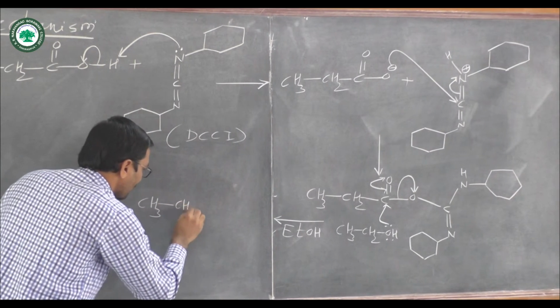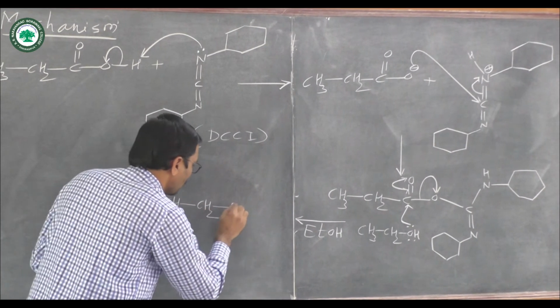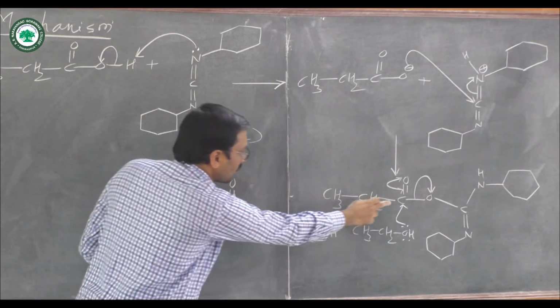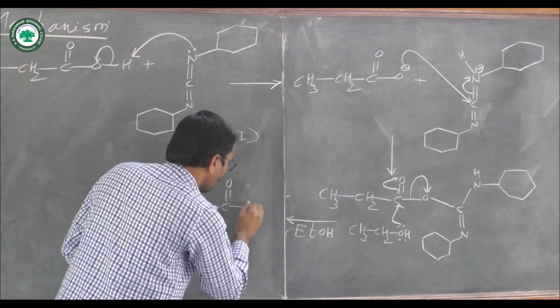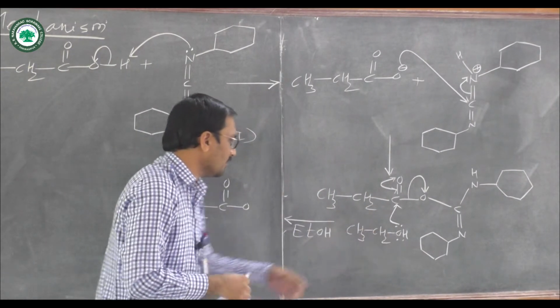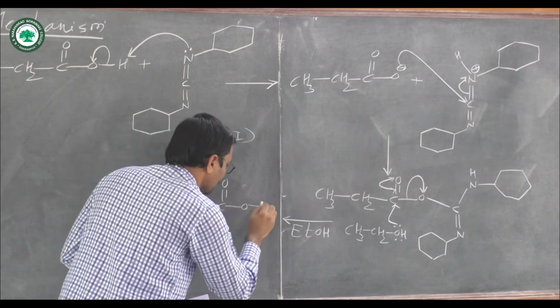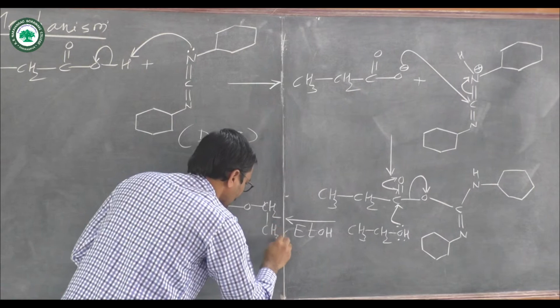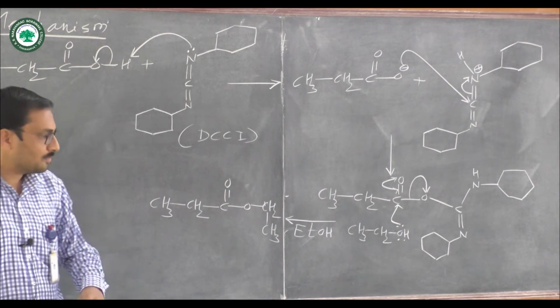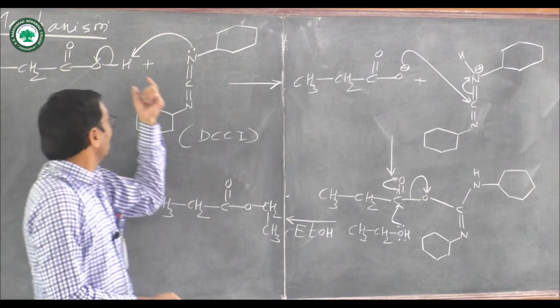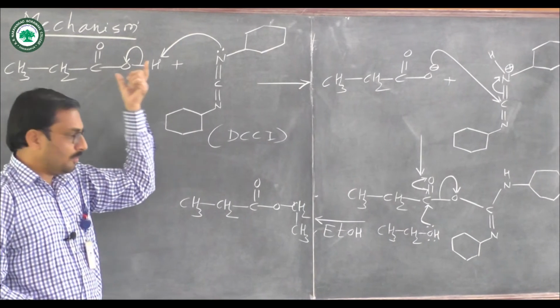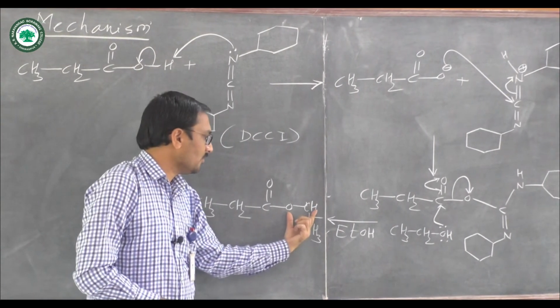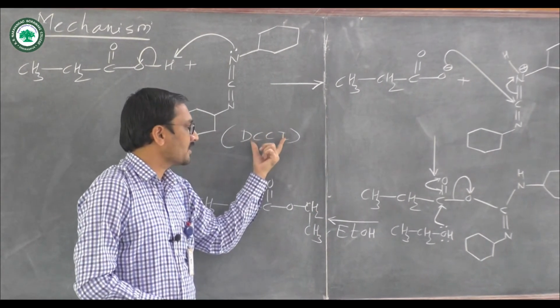CH3CH2C double bond O and that ethyl group. There is protection of this carboxylic acid group by forming the ethyl ester in the presence of DCCI.